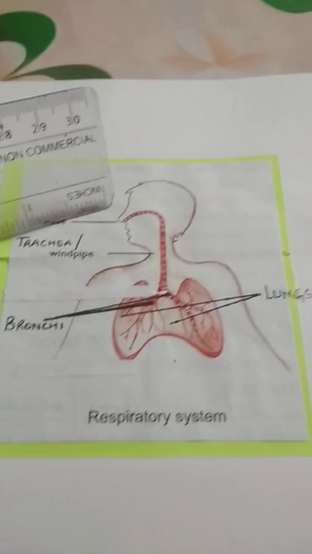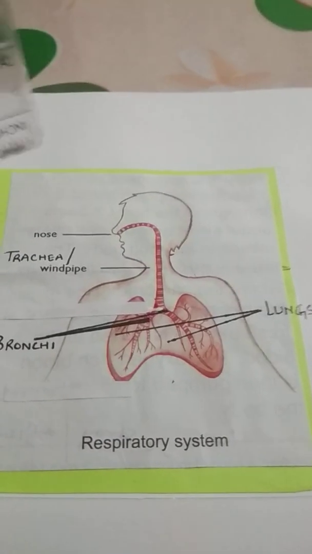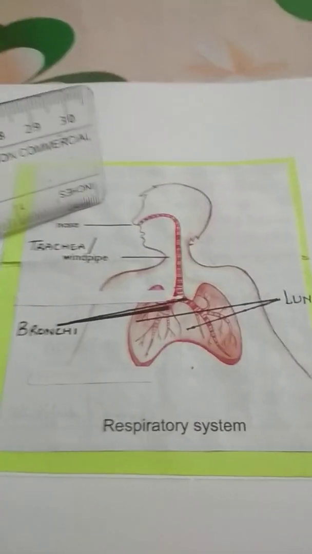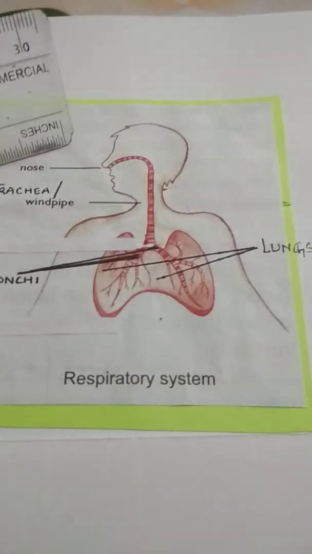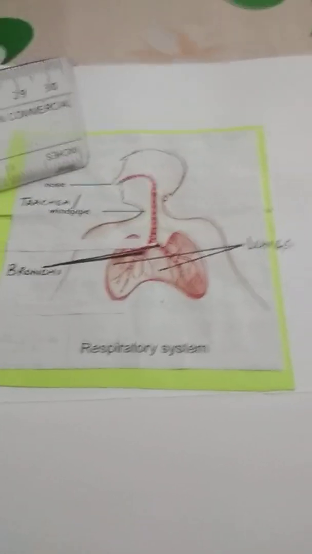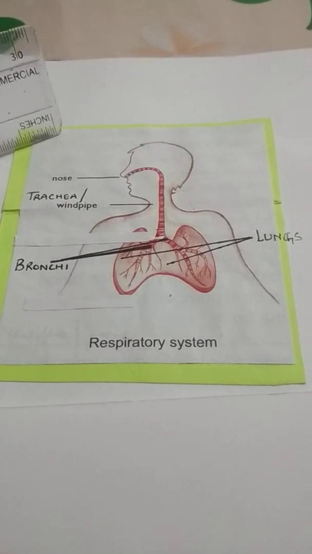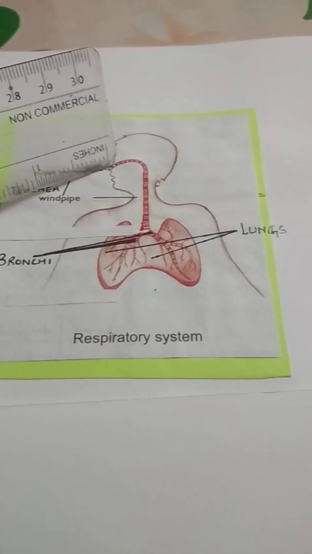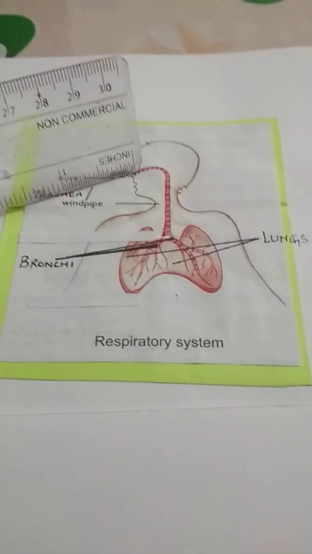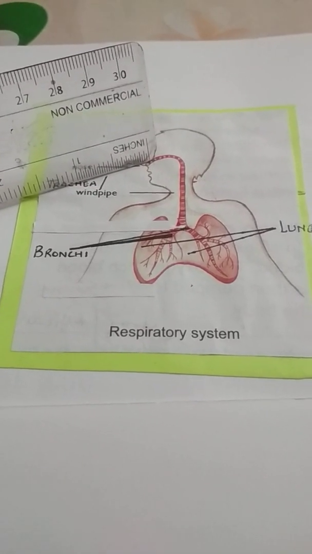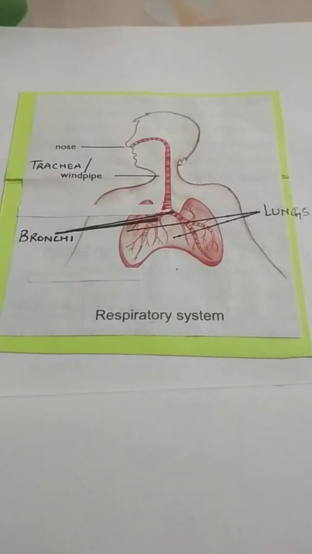The air then passes through the nostrils, which have hair inside them. These hairs act like a sieve or filter and clean the air before letting it in. There is also a sticky substance called mucus secreted inside the nose, which traps the dust and germs present in the air and prevents them from getting into the lungs.